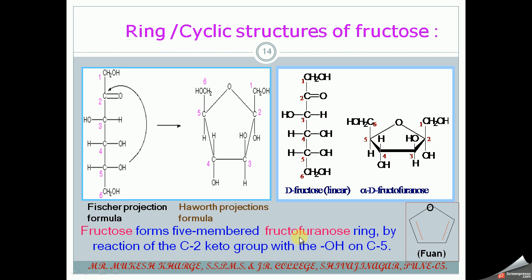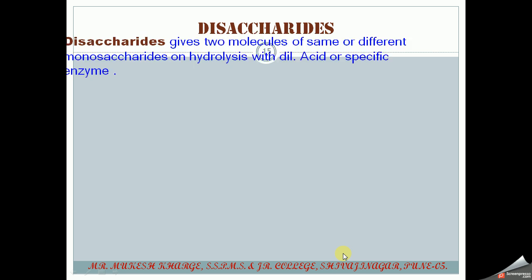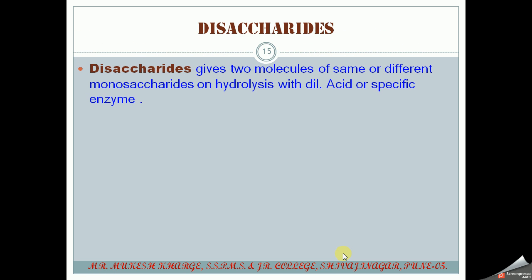So fructose forms a 5-membered fructofuranose ring by reaction of the C2 ketone group with the hydroxyl group on the C5 carbon. The next one is the disaccharide. A disaccharide gives two molecules of the same or different monosaccharides on hydrolysis with dilute acid or a specific enzyme. Examples are sucrose, maltose, lactose, and cellobiose.